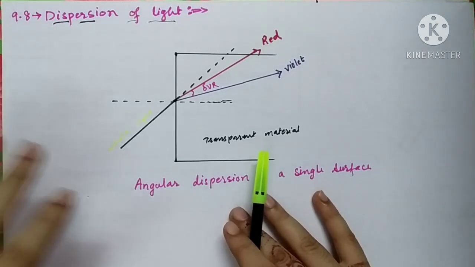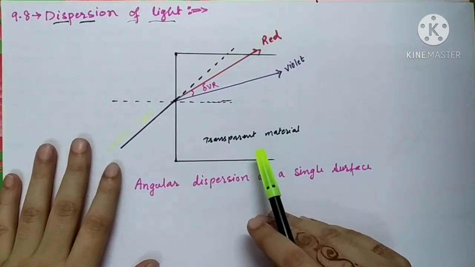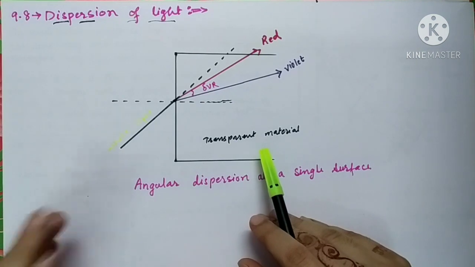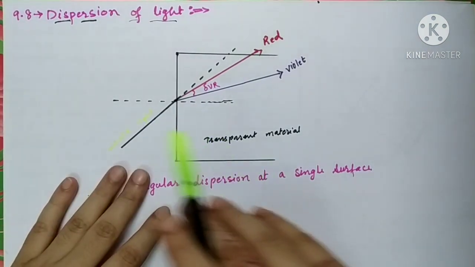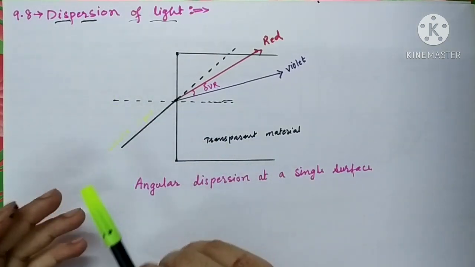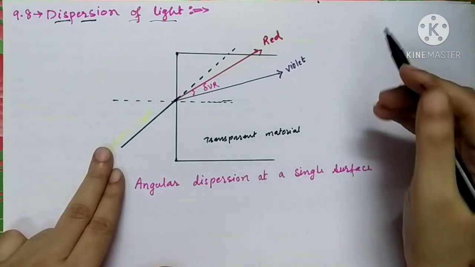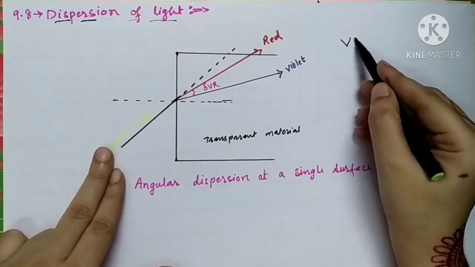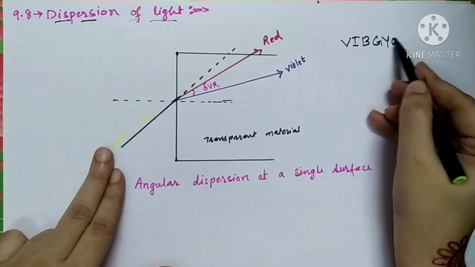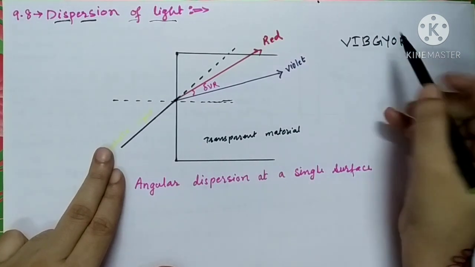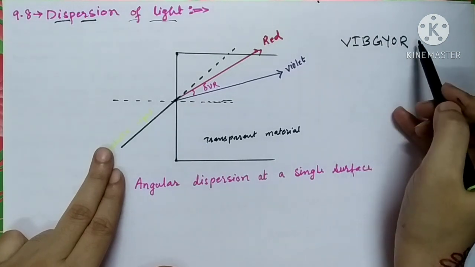You might have seen the formation of the spectrum of white light from a prism. So dispersion means separation of white light into its constituent colors. You all know that white light is a combination of 7 different colors. This is called VIBGYOR: violet, indigo, blue, green, yellow, orange and red.